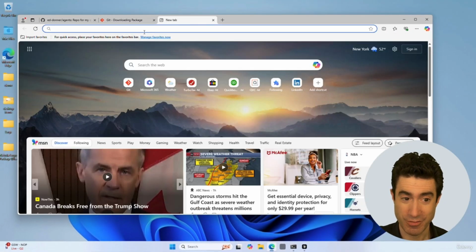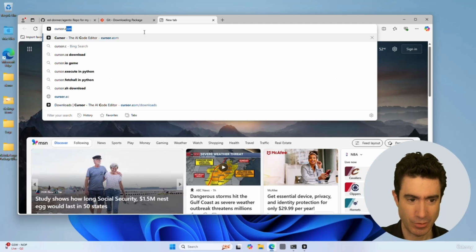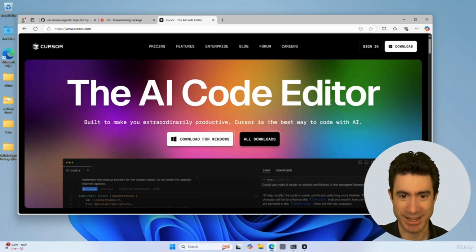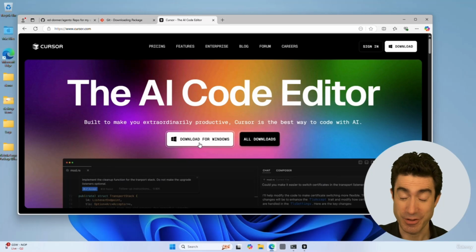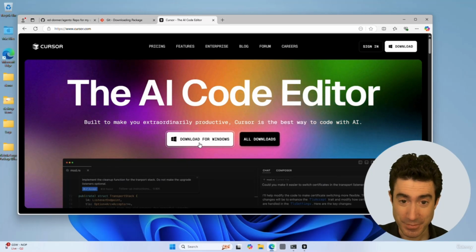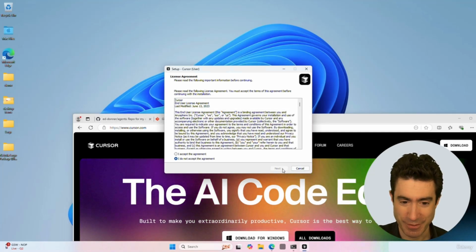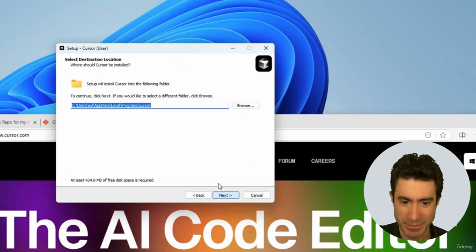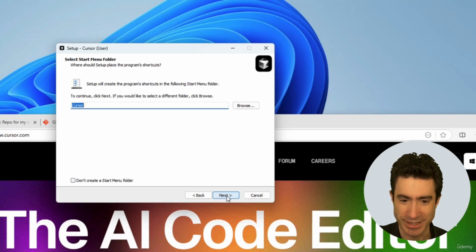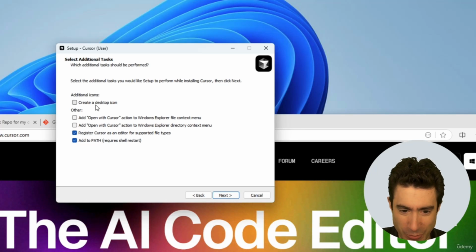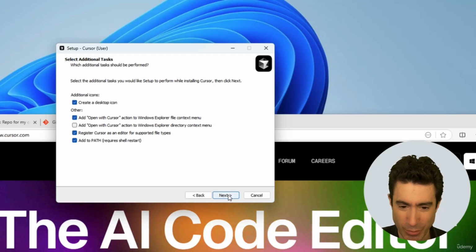Okay, so we go right away to cursor.com to look at the Cursor IDE, a fabulous platform, and download it and install it if you don't already have it. You can just press the download for Windows button. It will download the executable, and you can then run it, and you'll get this familiar kind of setup screen. Accept the agreement, choose where you want to install it. I choose the C drive, but you could put it on the D drive if you're running out of space. Then next, and we will create a desktop icon and add it to Windows Explorer.